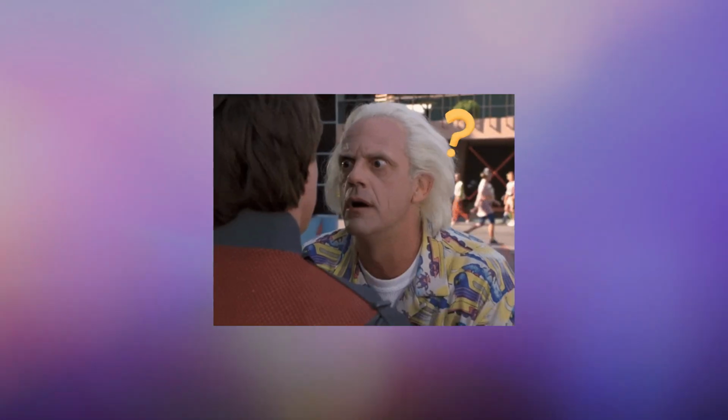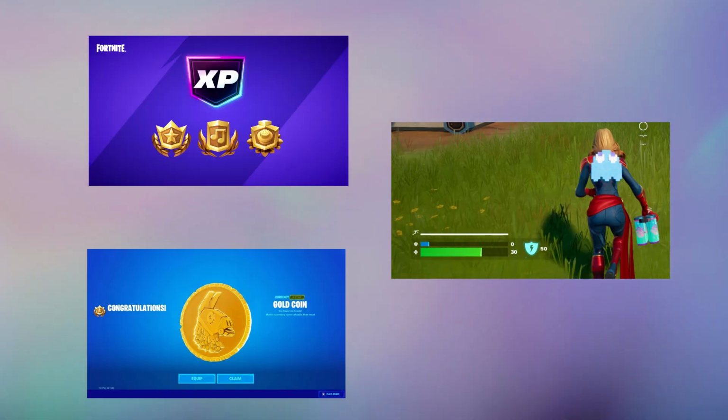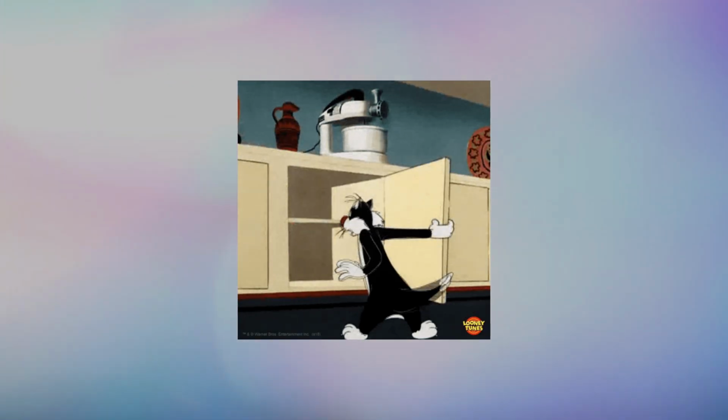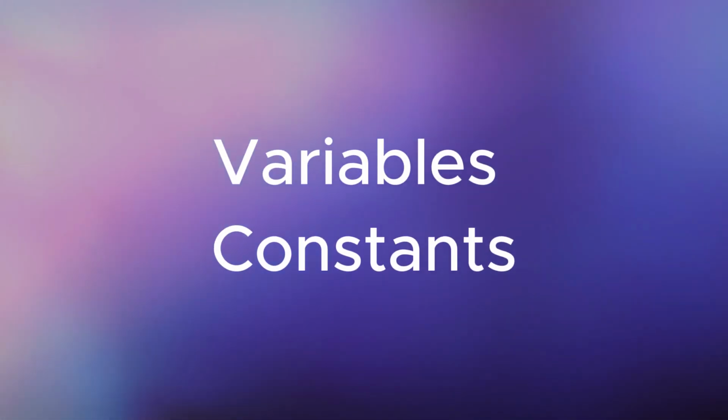Why do we need to store information? Imagine playing a game. Your score, your health bar, the number of coins you've collected, all of this is stored somewhere in the program. Without storing data, a game wouldn't know what's happening. In Verse, we store information using variables and constants. Let's see what that means.